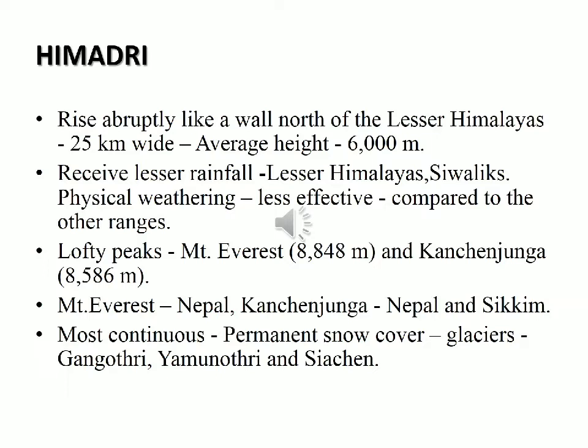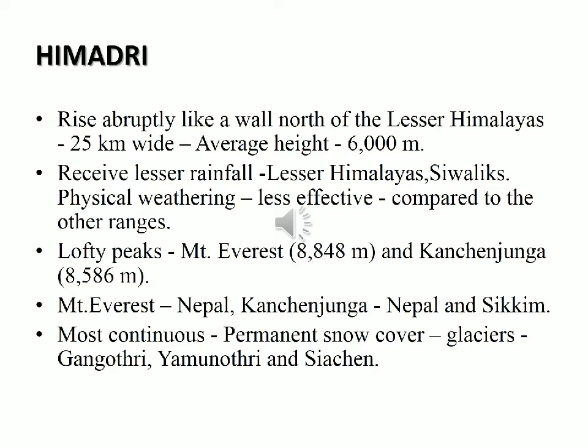Almost all the lofty peaks, that is the highest peaks of the Himalayas, are located in this region. Important peaks are Mount Everest, which is 8,848 meter, and Kanchenjunga, 8,586 meter, found in the Greater Himalayas or Himadri region. Do you know which is the highest peak in the world? Yes, Mount Everest.